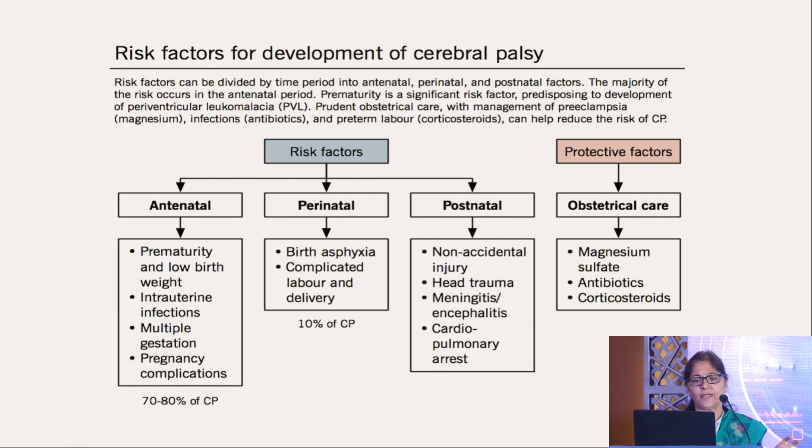So what are the risk factors? 70 to 80% of cerebral palsy is due to prematurity and antenatal causes, which are the most common, followed by 10% perinatal causes, where we mainly come across birth asphyxia and other traumatic causes. But if you take care in the obstetrical period, you can avoid or reduce the risk of cerebral palsy. And due to prematurity, the most common MRI finding which we encounter is periventricular leukomalacia.